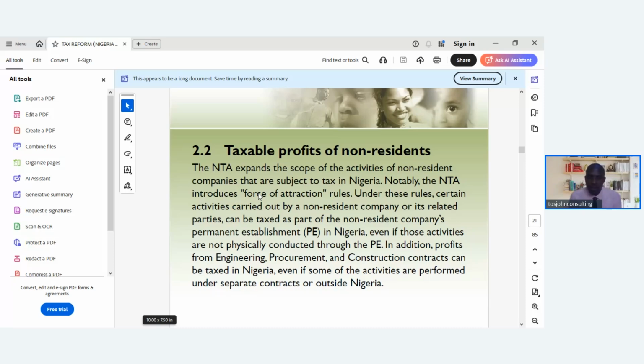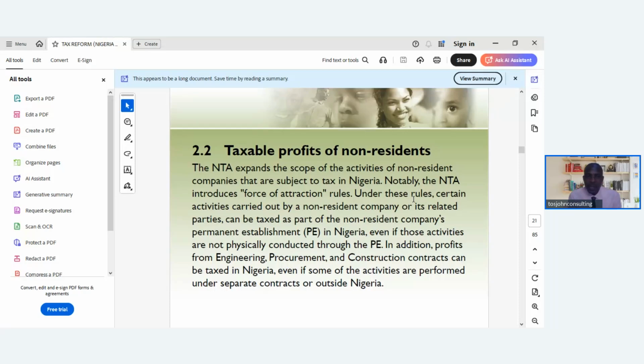But some of them are just deriving income, maybe through digital means, maybe through one project or the other, and some other means of generating income in Nigeria. Regardless of any means that they are using to generate income, they are still subjected to tax in Nigeria, depending on the kind of projects or operations they are carrying out in Nigeria. You can see from the screen we are sharing with you now. So, taxable profit of non-resident.